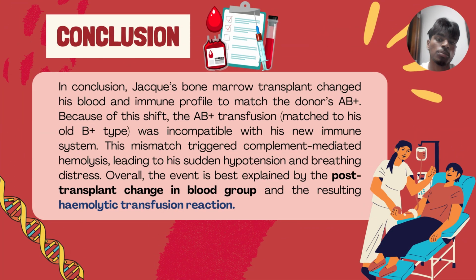All in all, Jack's post-bone marrow transplant state means his current genetic and blood identity, B+, now opposes the original AB+ blood type. The donor-derived stem cells and lymphocytes reconstituted his immune system, producing antibodies consistent with the donor's ABO profile, being anti-A antibodies. Transfusion of AB+ blood, matching his old blood group, triggered an immunological incompatibility, leading to complement-mediated intravascular hemolysis. This explains his rapid hypotension and respiratory distress. Overall, a genetic shift in blood group expression, immunological mismatch, and the resulting pathological hemolytic reaction account for the adverse events.